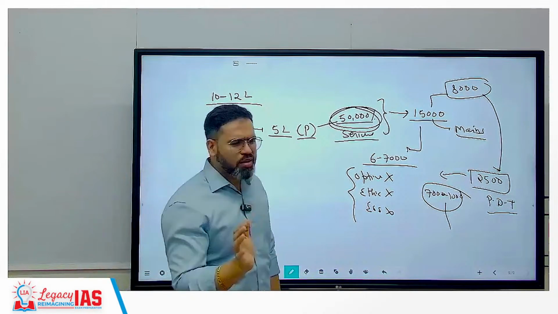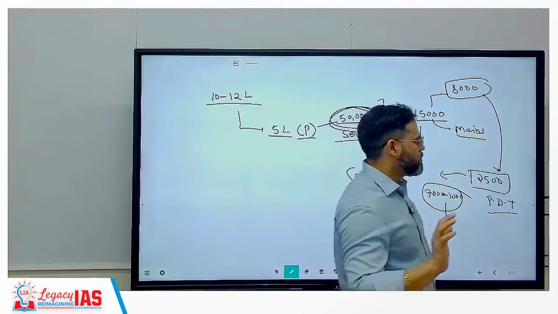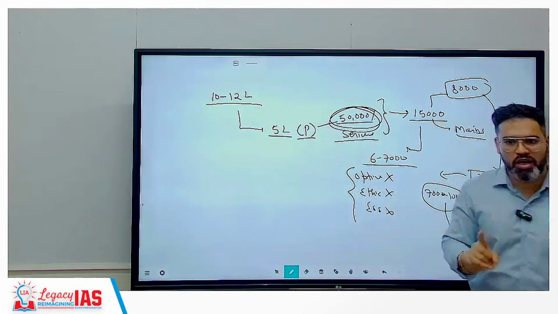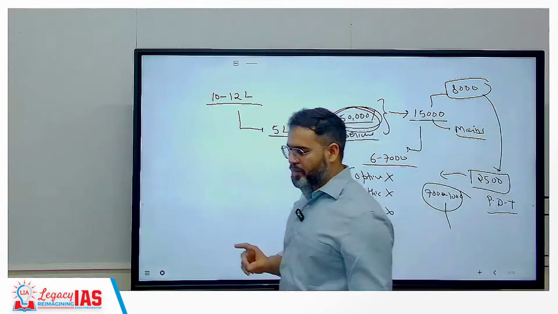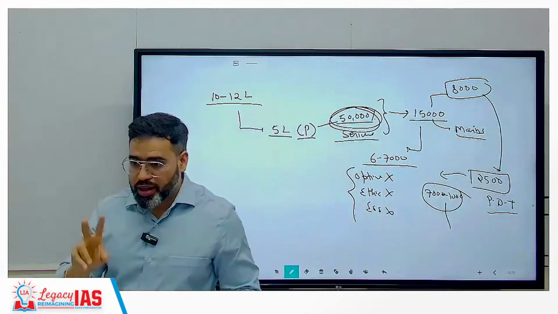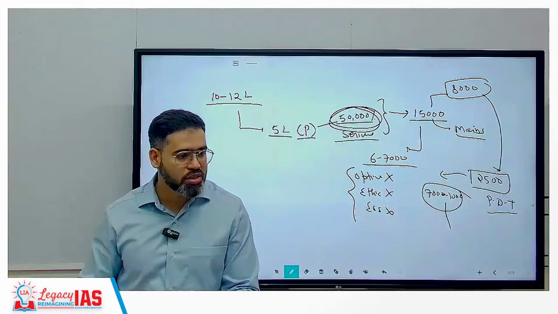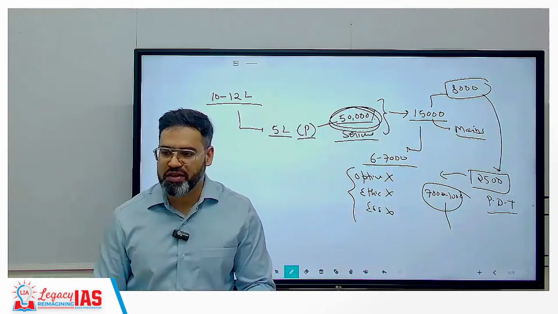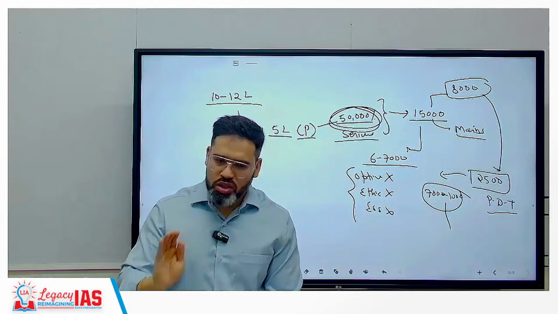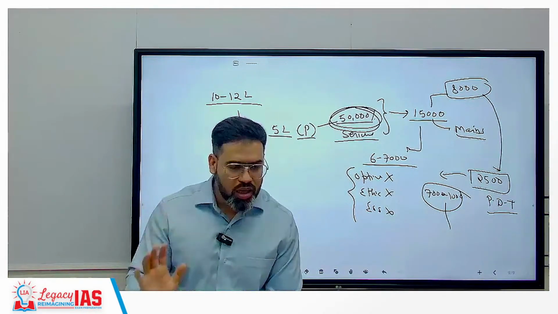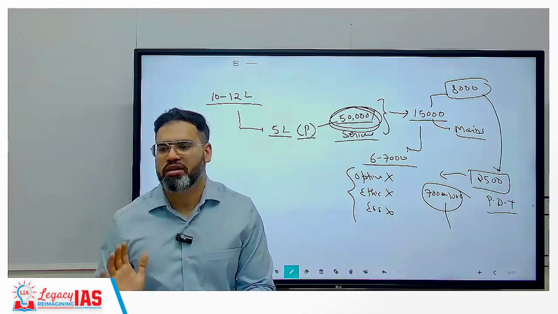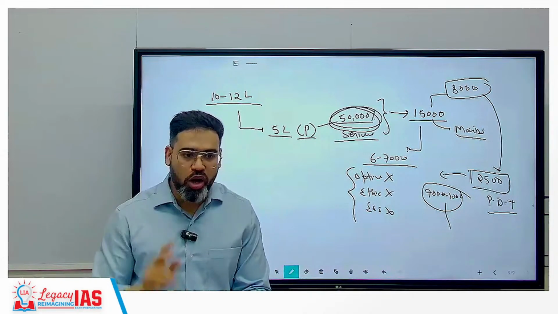Current affair पे ज्यादा दिमाग नहीं लगाना. You have to focus more on the static part. Again I'm telling you, don't focus on current affairs too much. For example, if you have to choose one, either current affairs or static portion, focus on static portion. It is always going to benefit you. Current affair is very easy, don't worry about it. In current affair you should not do 20 revisions. 2 revisions are more than enough, but static may require 20 revisions.